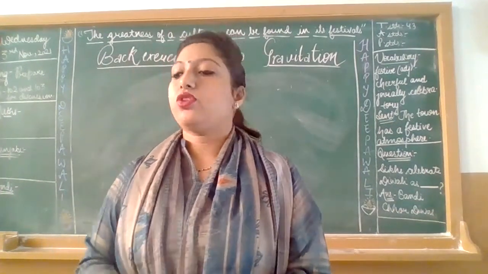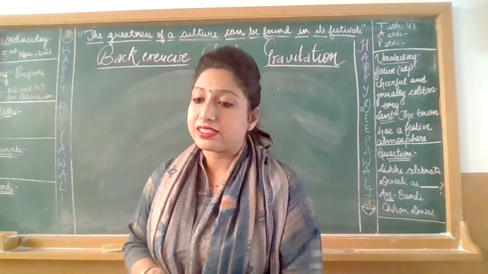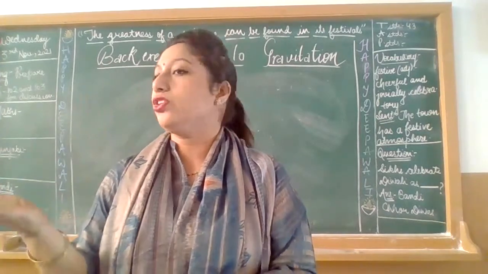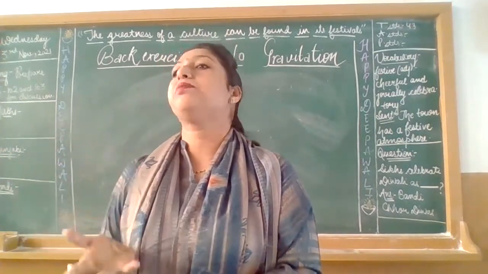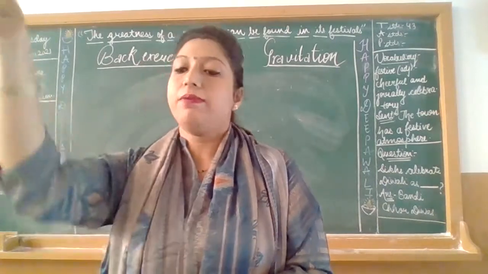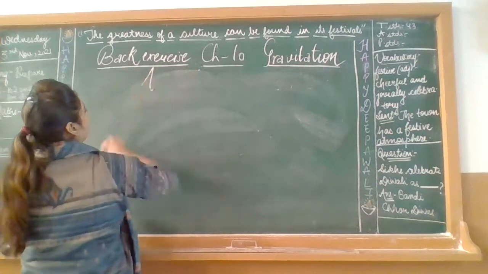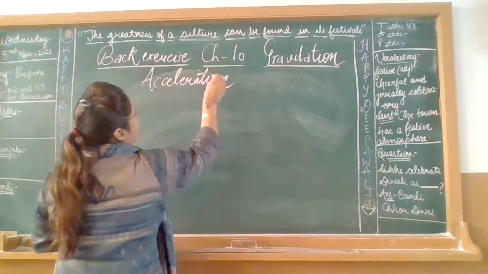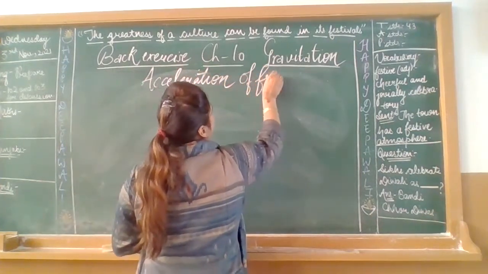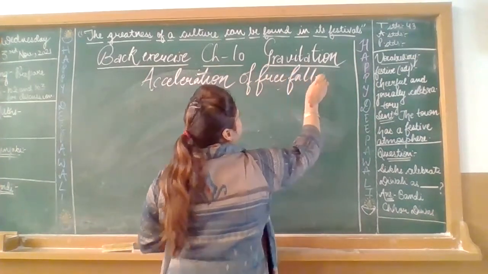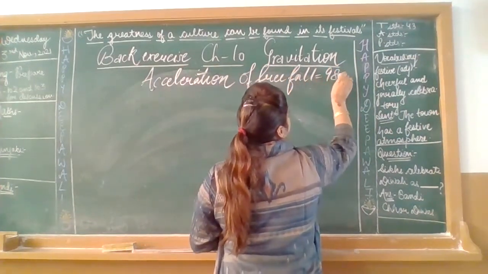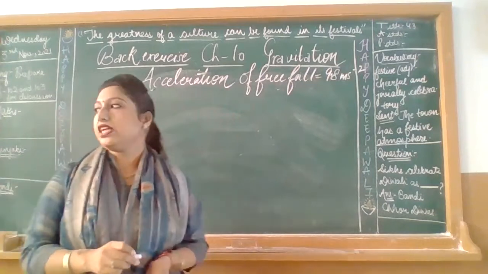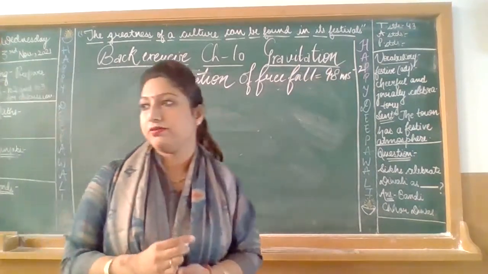8th question. What is the value of free fall? They are asking about the acceleration due to gravity during free fall. What is the value of g? 9.8 meter per second square. Please write down: acceleration of free fall is equal to 9.8 meter per second square.